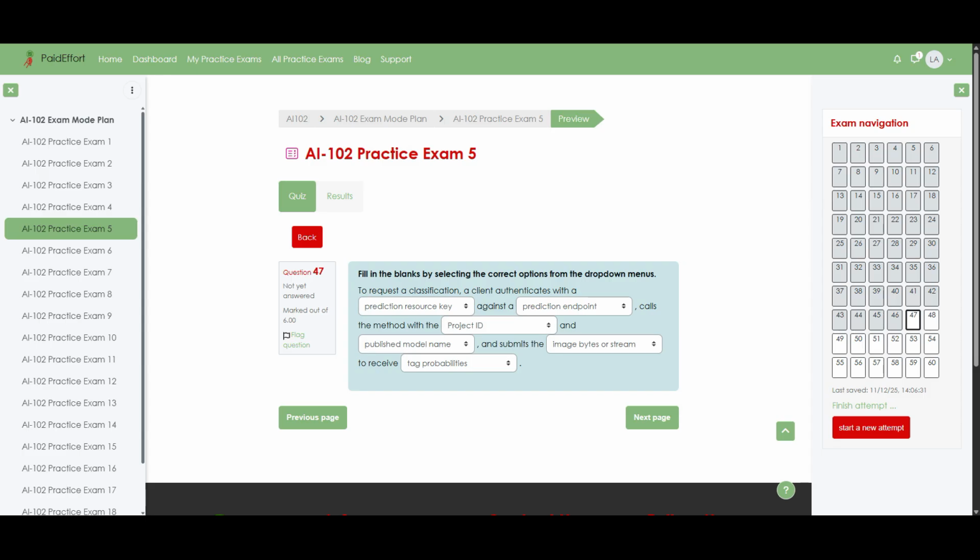Next, the project ID and the published model name identify exactly which trained classification model inside that project should handle the image, since you might have multiple iterations or model types available. Finally, the client sends the actual image bytes or stream as the input for the model, and in response, the service returns tag probabilities, which are the confidence scores for each label the model has learned, allowing the application to decide which tags best describe the image.